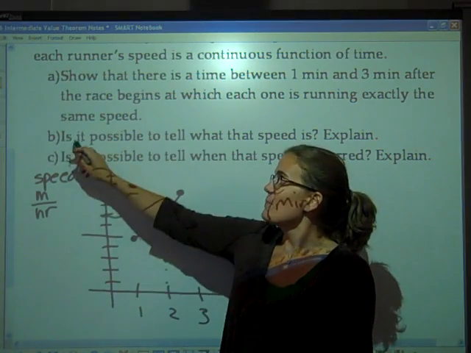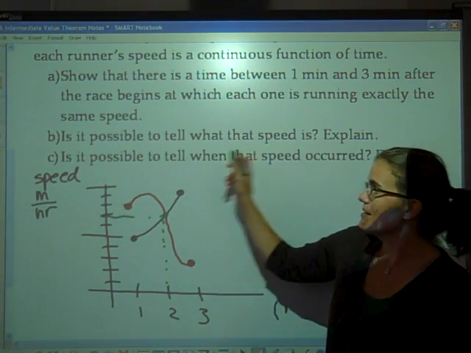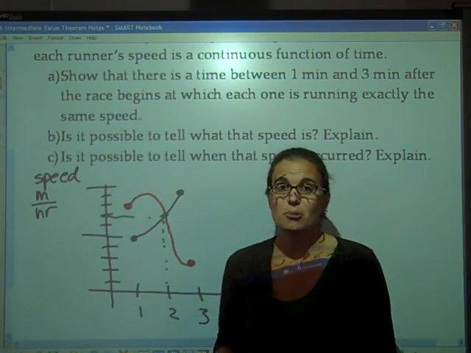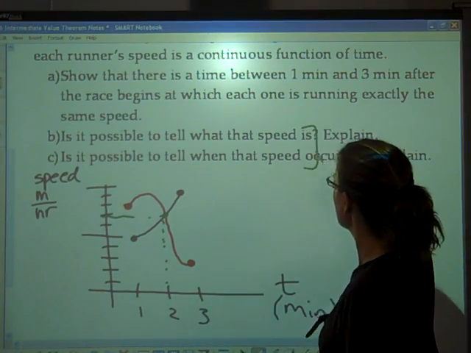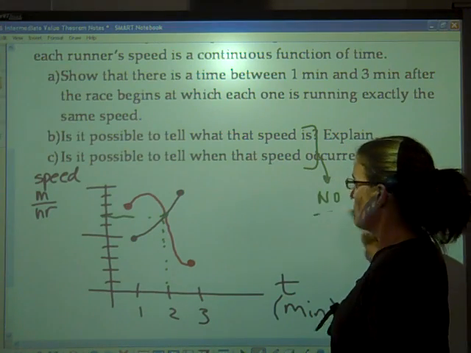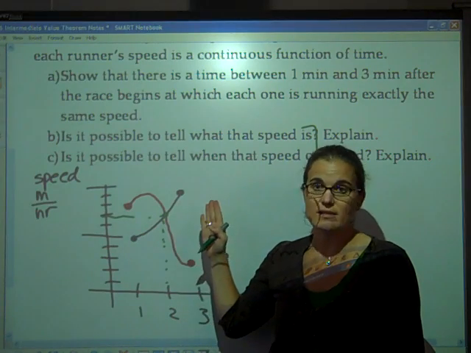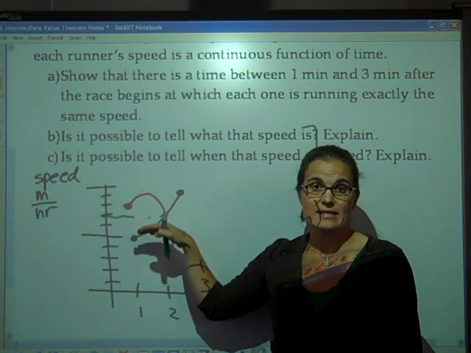Okay, so part B, is it possible to tell what that speed is? And then part C, is it possible to tell when that speed occurred? Really the correct answer to both of those is no. All we know is that these two dots get connected, but we don't know where they're going to cross and at what speed they would cross at.